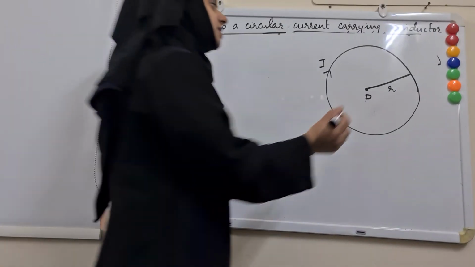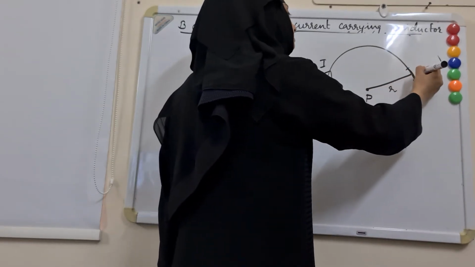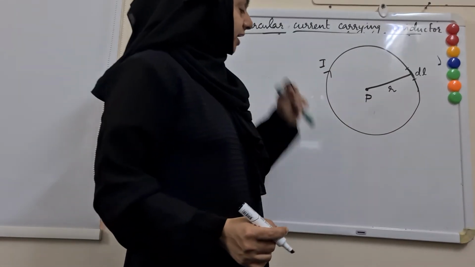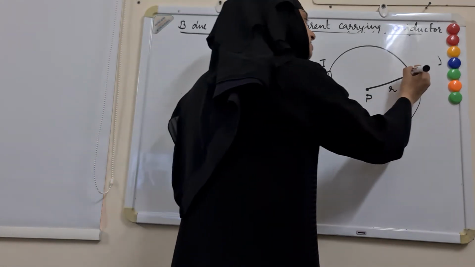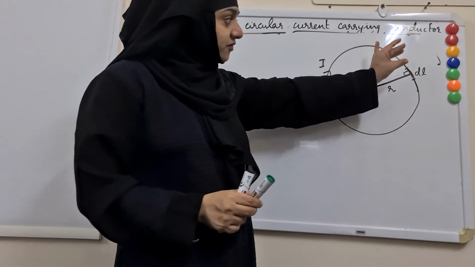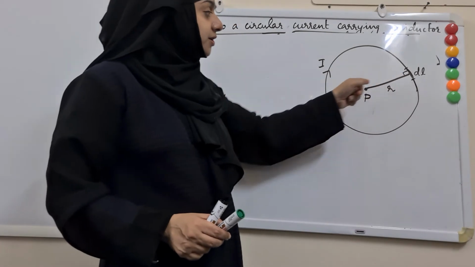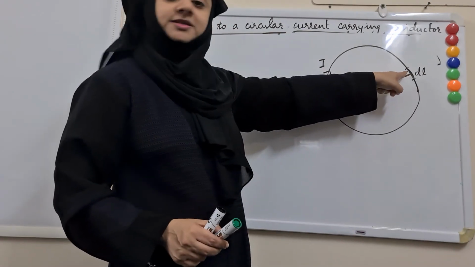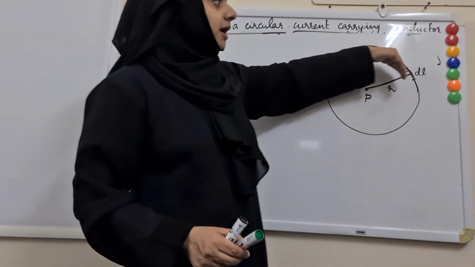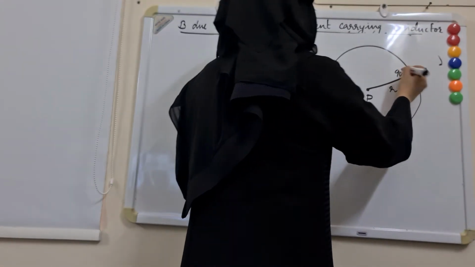For that, let us consider a small element dl on this conducting wire. Now, what will be this angle? If dl is infinitely small, the angle between this dl and the radius will be 90 degree. It will be perpendicular. We can always see that the tangent and the radius are perpendicular. So this angle will be 90 degree.